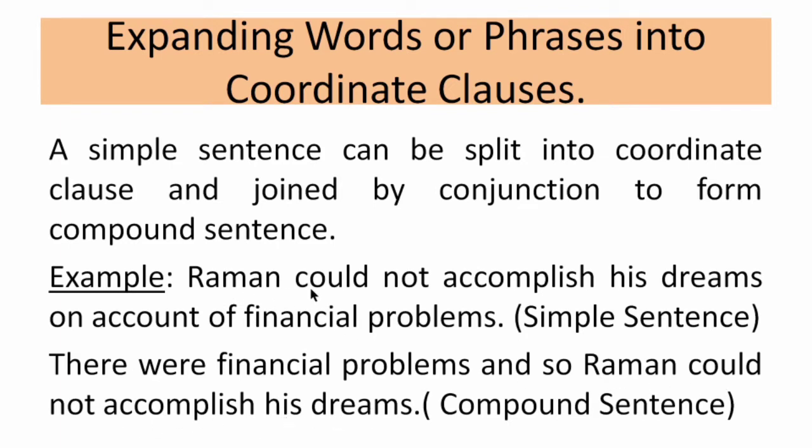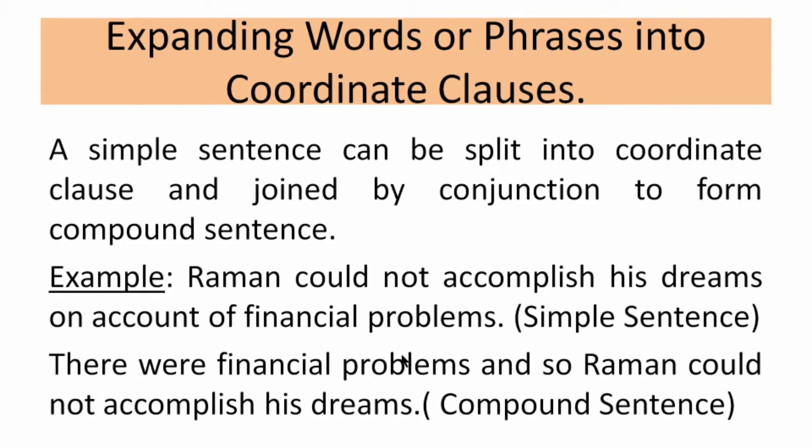Just go through the first sentence, read it very carefully and then analyze from where we can split the sentence. In this sentence we are talking about two things: that Raman could not accomplish his dream, and what is the reason? Because of the financial problem.